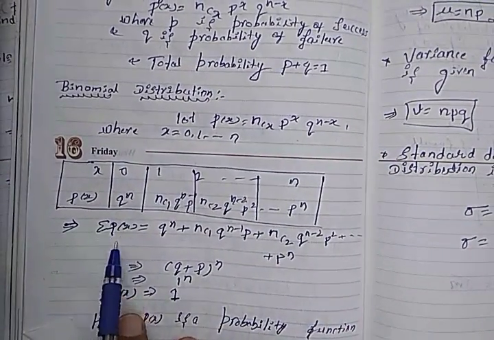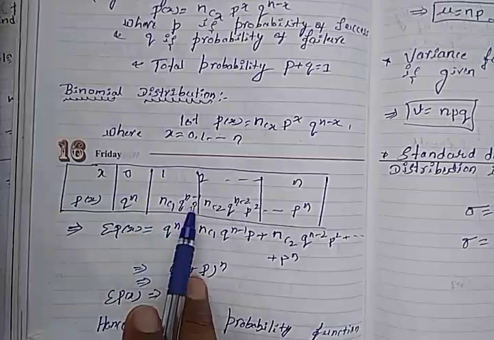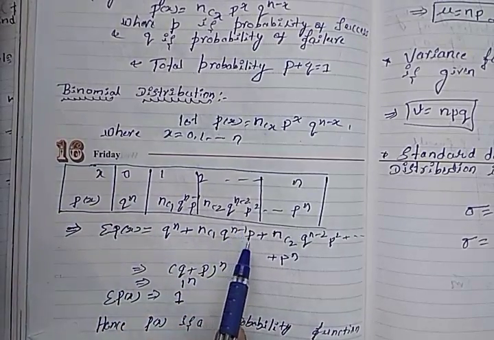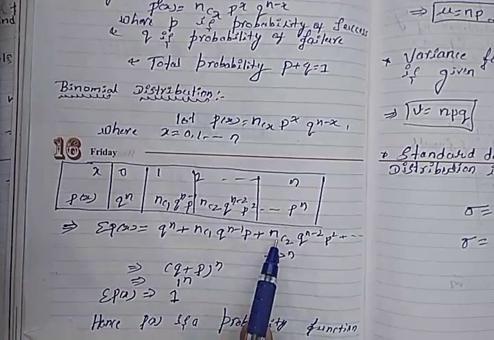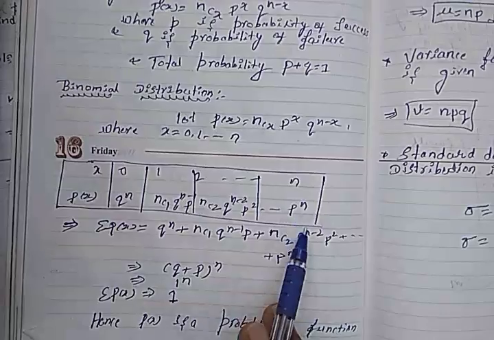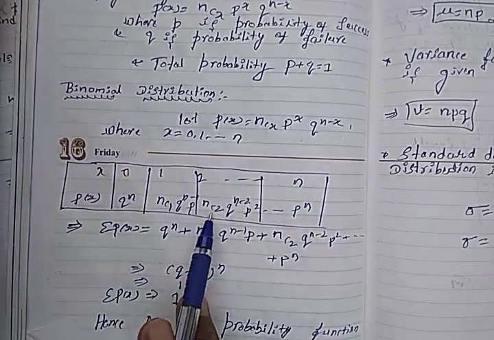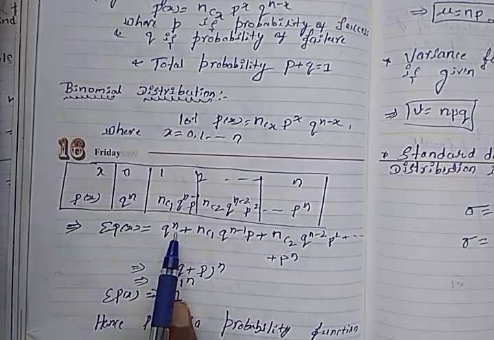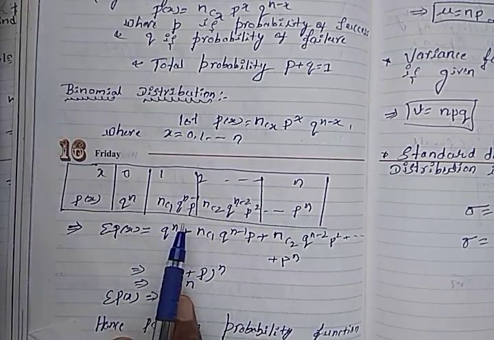Now, the summation of P(x) means we add all these values: q^n + nC1 q^(n-1) p + nC2 q^(n-2) p^2 + and so on, the last term being p^n. This is in the form of the binomial theorem. What is the binomial theorem? (x + a)^n.